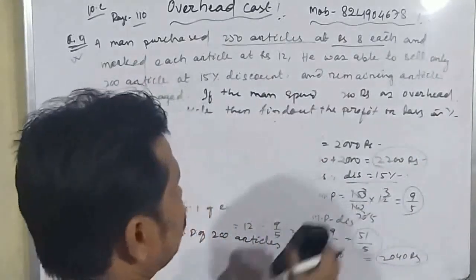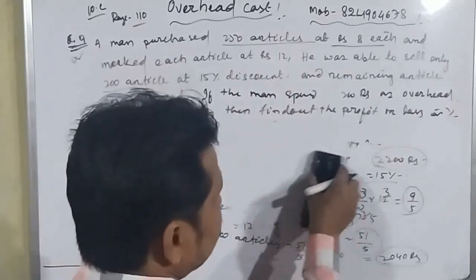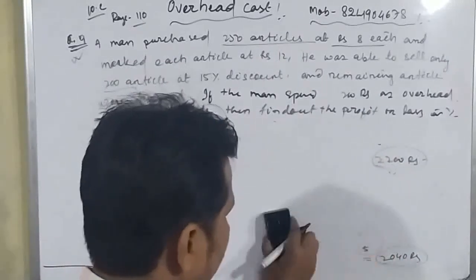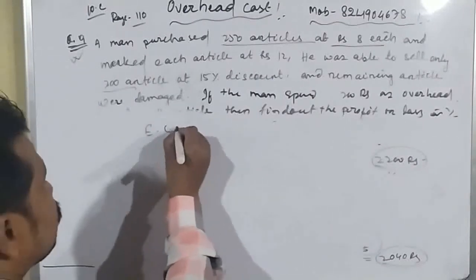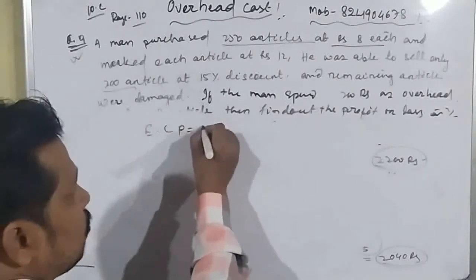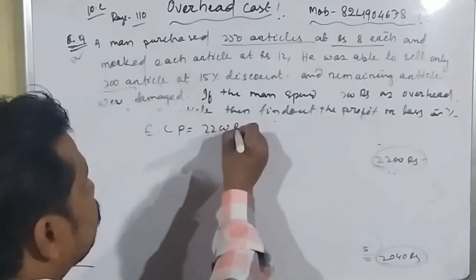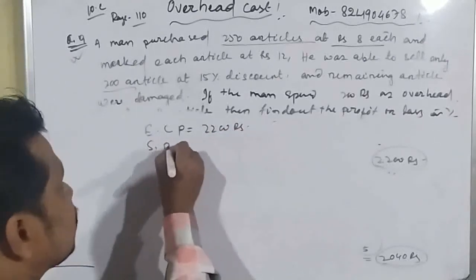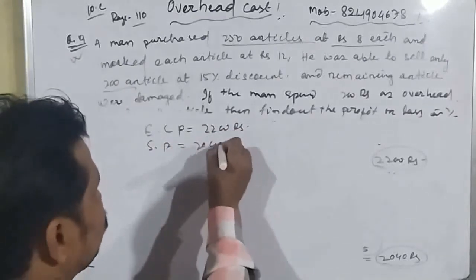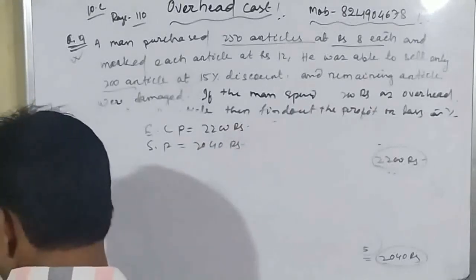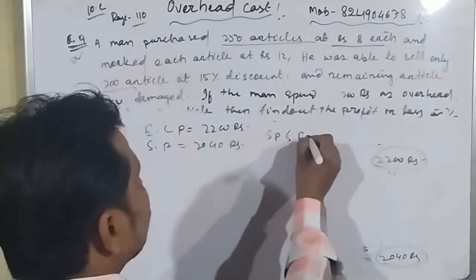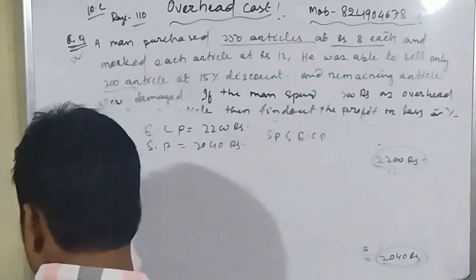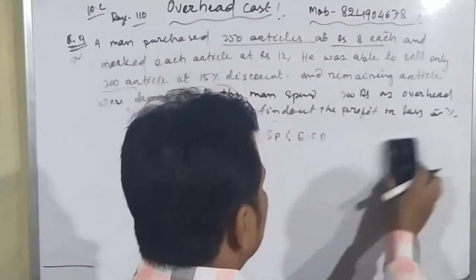This is the total cost price. So here we have got the effective cost price equal to how much? 2200 rupees, and selling price is how much? 2040 rupees. So here we can see that the selling price is less than the effective cost price. So what happened? We have got the loss.